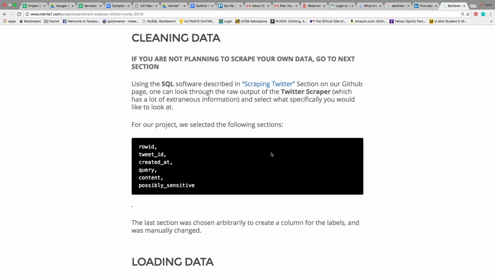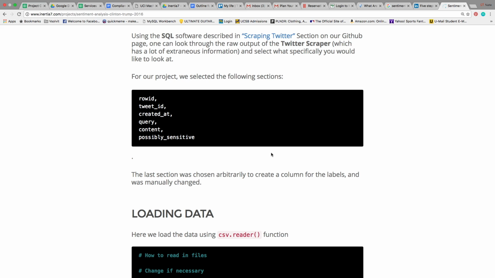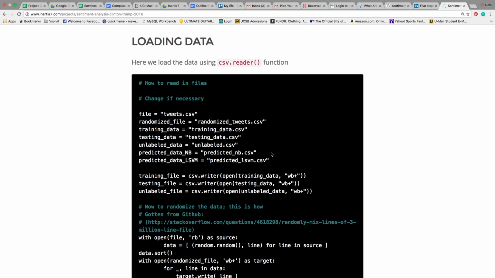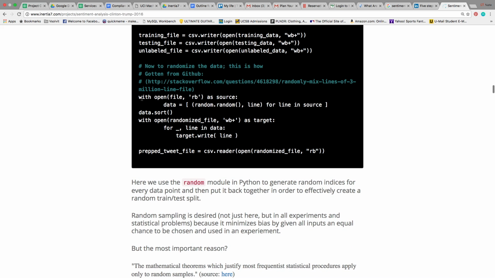Now to clean the data. If you're not planning to scrape the data, you just want to use it, just go to the next section. In order to do this, you need some sort of querying software, something to extract the data from the database file that gets outputted, so SQL knowledge would probably be useful in this case. Those are the sections I chose out of the database file, and I chose the last one randomly, and I used it for the labeling. So now we're going to load in our data using CSV Reader through the code here, and this is a line of code I got from the internet to randomize it, because random is better.